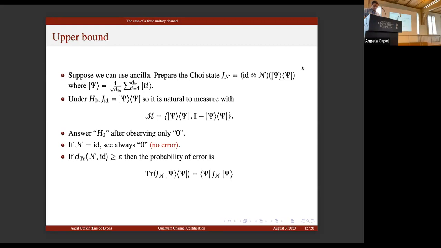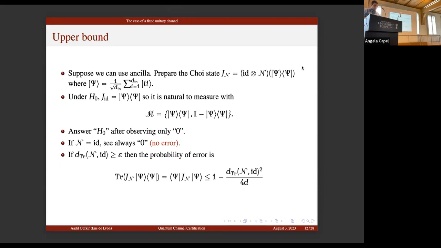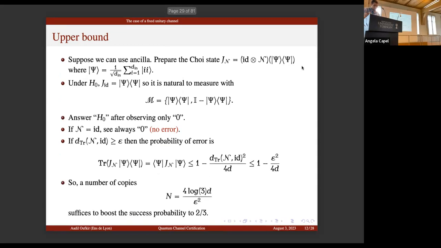away from 1, and for this we can use an inequality. So we can upper bound this error probability by 1 minus the trace distance squared. So this is upper bounded by 1 minus epsilon squared over 40, and so now it's easy to see that if we repeat this d over epsilon squared times, we can reduce the error probability to nothing. So this is good, but we need an ancilla to prepare the Choi state. And we don't want to use an ancilla because here we are testing identity. So we don't want to use a perfect auxiliary system.